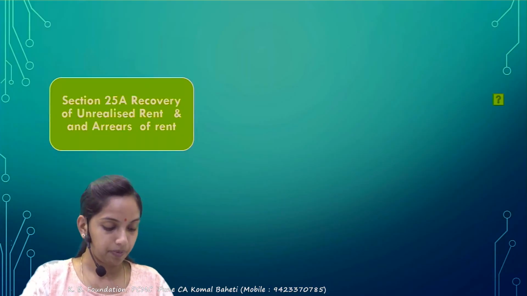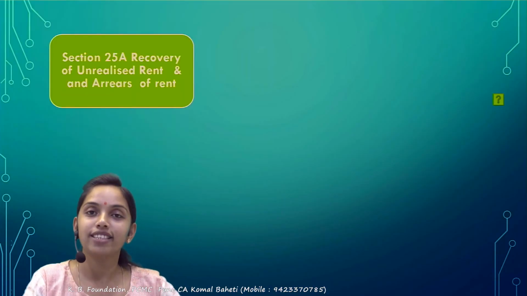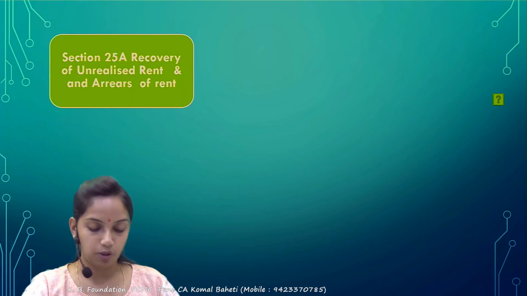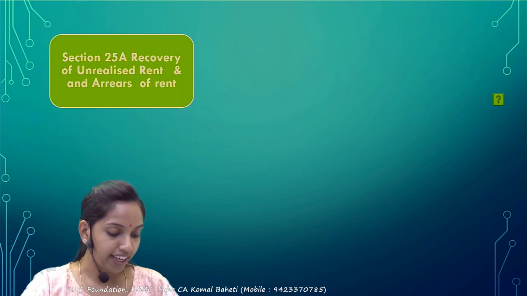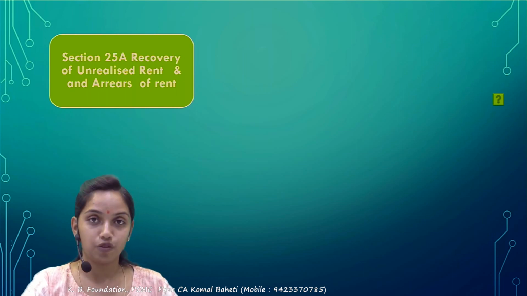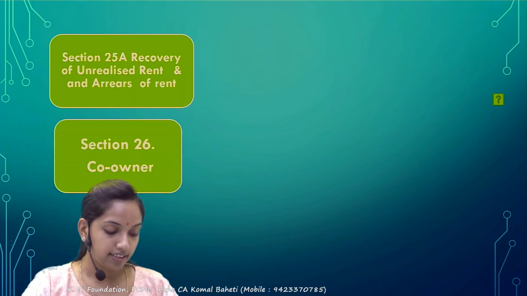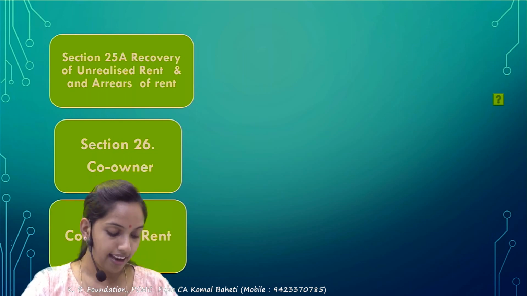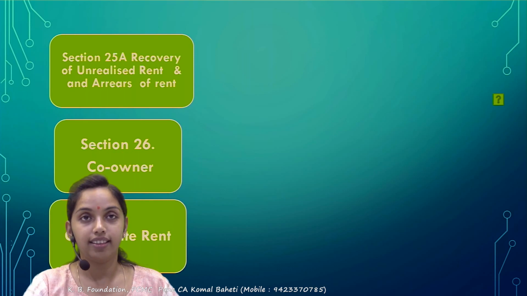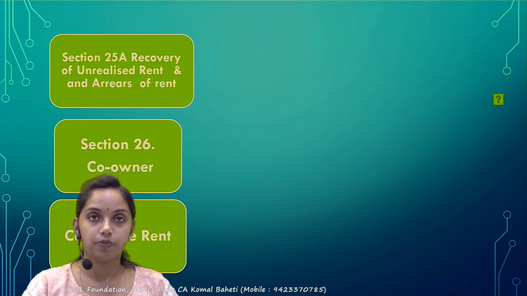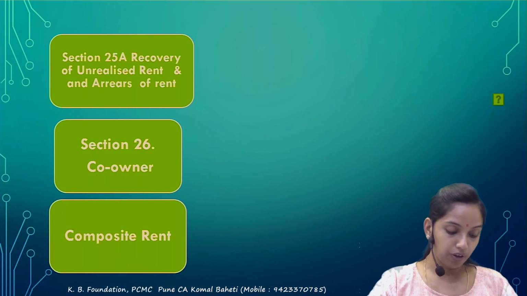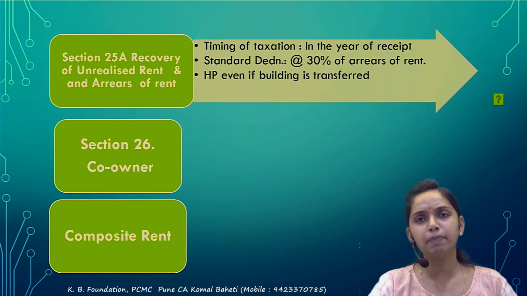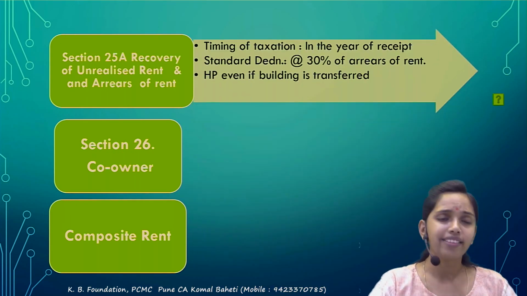Next, there are certain small sections that are pending with the HP. That is section 25A, which talks about the recovery of the unrealized rent and the arrears of rent. Correct? Next, section 26 talks about the co-owner concept, and the last one is composite rate. These are the three things that need to be discussed under the HP. So under that, first, the recovery of the unrealized rent.